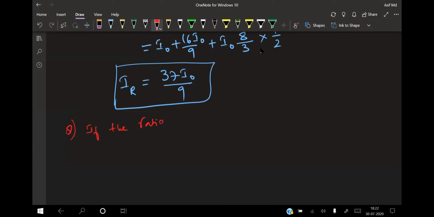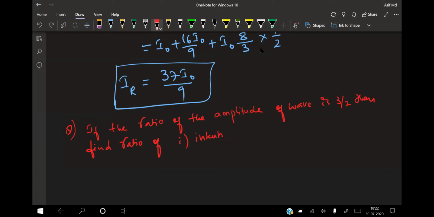If the ratio of the amplitudes of the waves is 3 by 2, then find the ratio of, number 1, intensities, and number 2, maximum and minimum intensities. Okay, that's the first question.